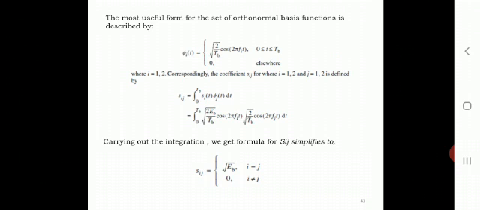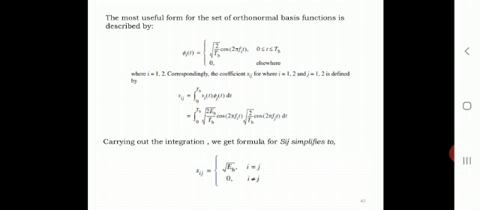Applying the integration method, we get s_ij equal to square root of E_b when i is equal to j. So these two signals, s_1(t) and s_2(t), are orthogonal to each other. Therefore when i is equal to j, we get s_ij equal to square root of E_b.